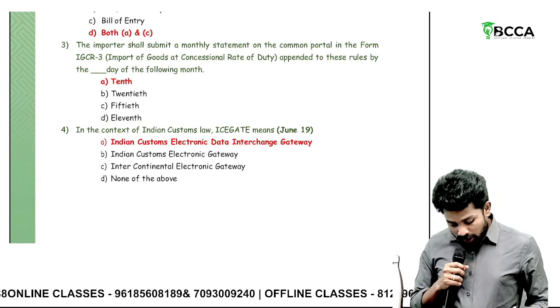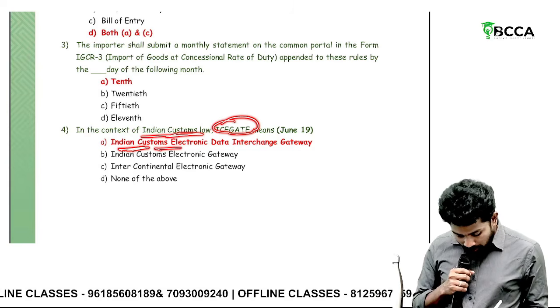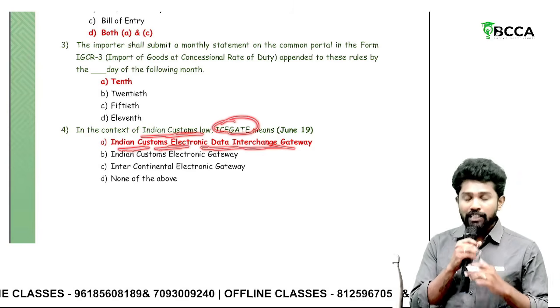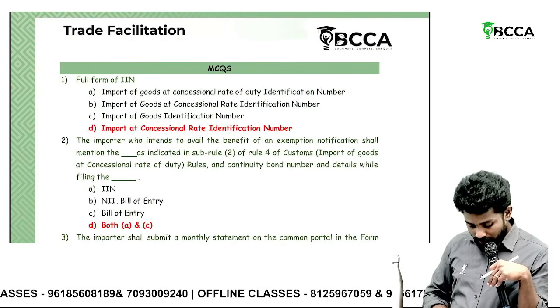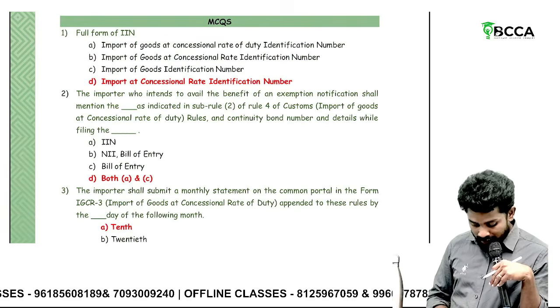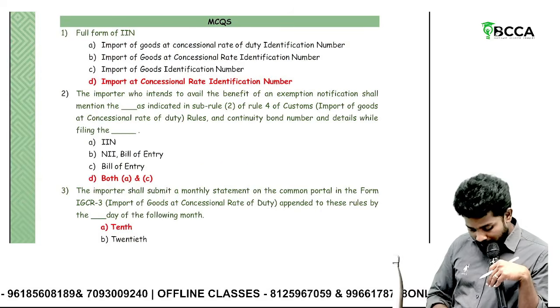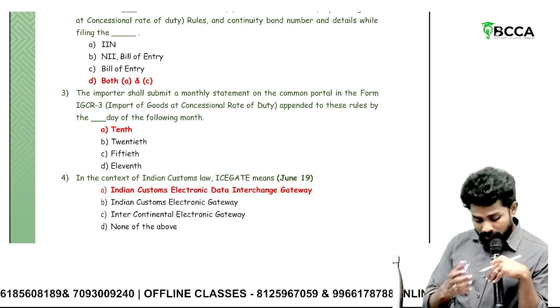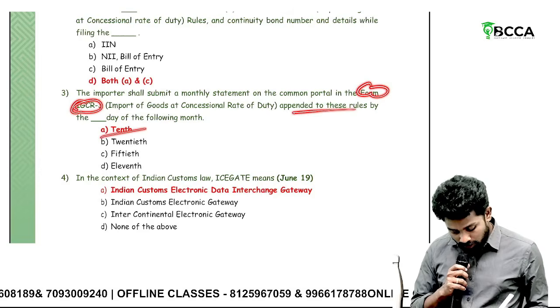Then in the context of Indian Customs Law, ICEGATE means Indian Customs Electronic Data Interchange Gateway. It is what? Imported concessional rate identification number. To get this exemption number, IIN is needed, bill of entry is needed, and then a statement form has to be filed every month, IGCR3, by the 10th of the following month.